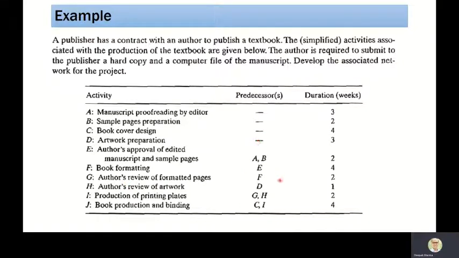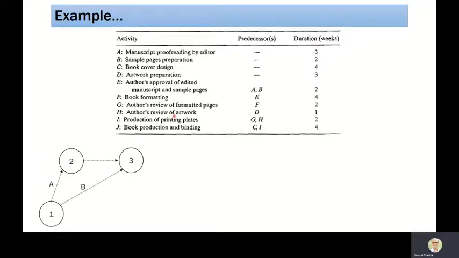So looking at this particular relationship, let us construct the network for the given problem. As per our understanding, A, B, C, D can start at any point of time, and for E, A and B should finish.